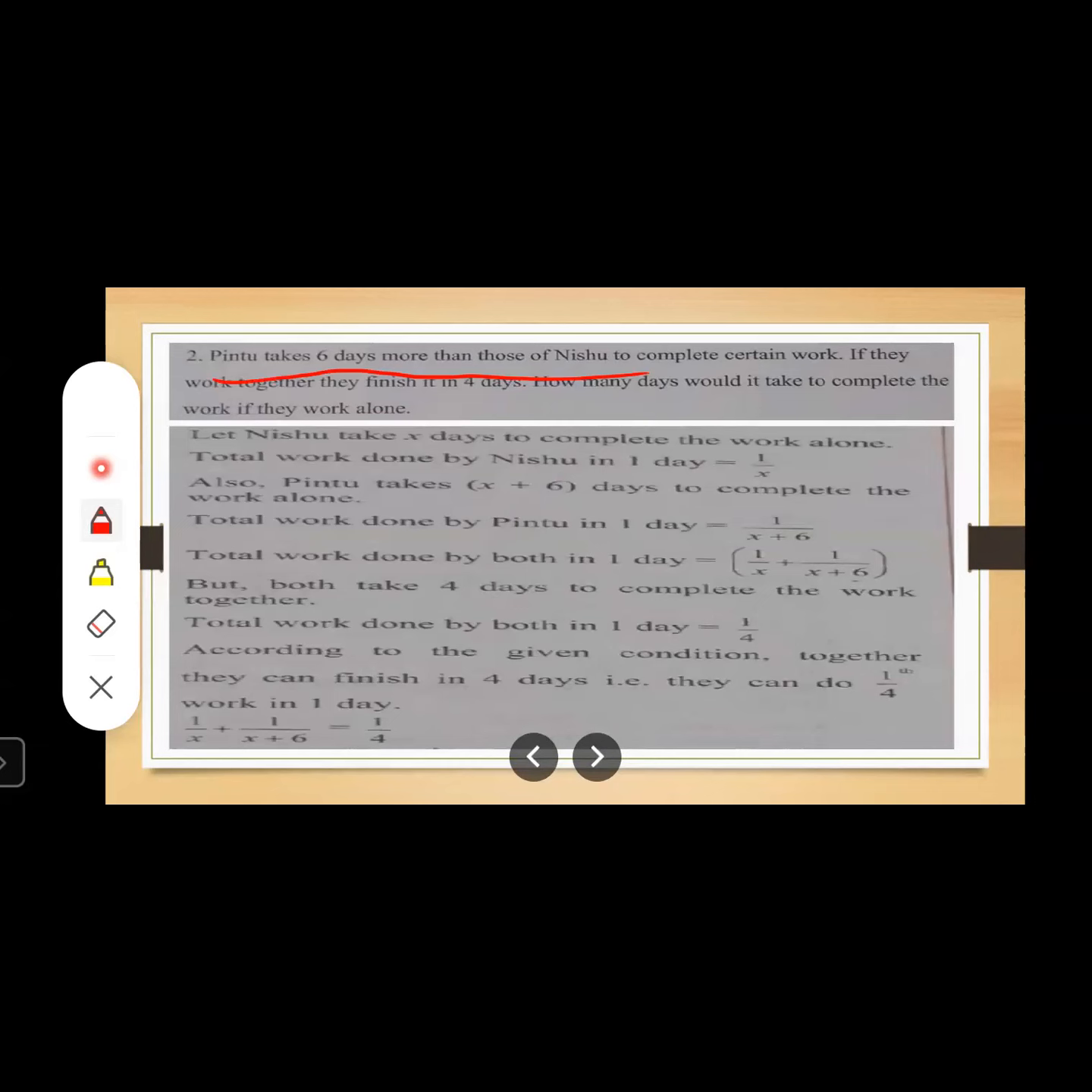So let us consider Nishu takes x days to complete certain work. Okay, so work done by Nishu in one day will be 1 upon x. Just now we have discussed work done in one day is equal to 1 upon number of days. So since she has taken x days to complete certain work, obviously work done by her is equal to 1 upon x. Now we need to know about Pintu.